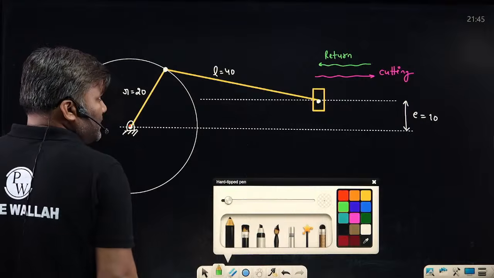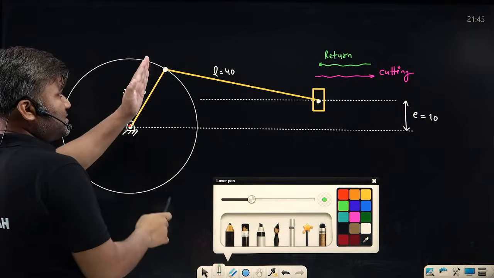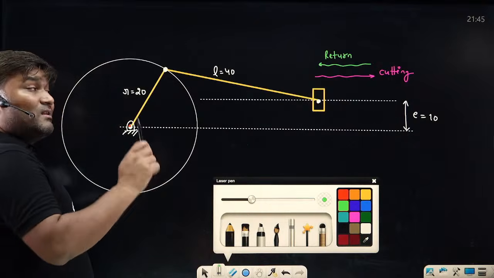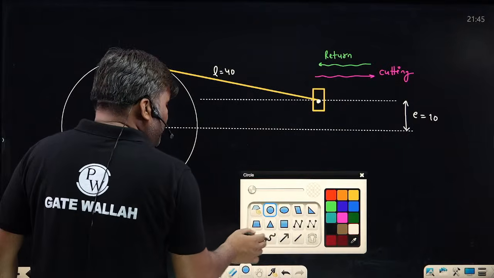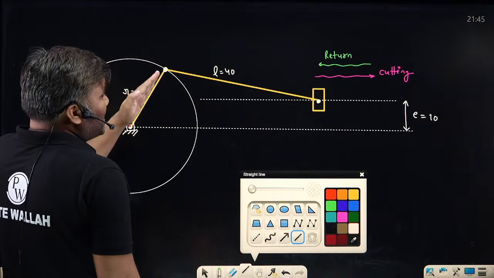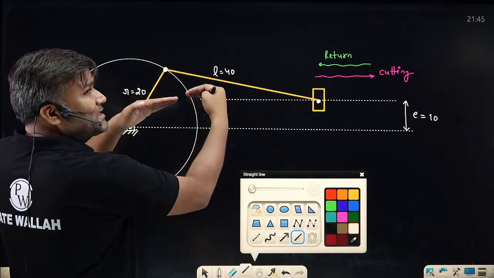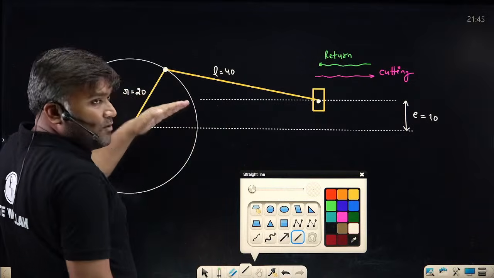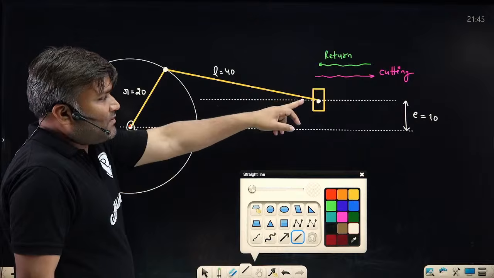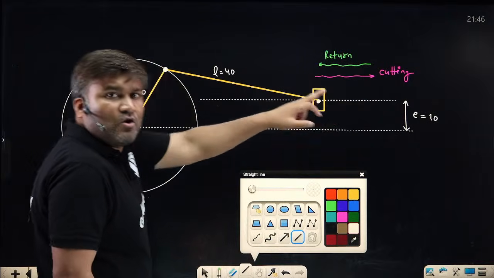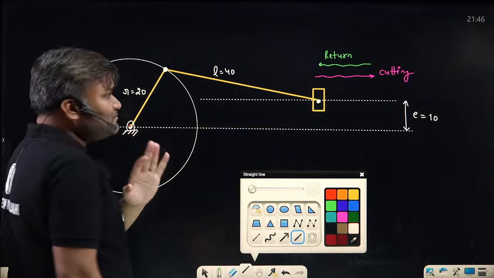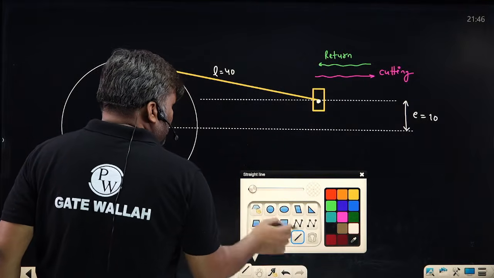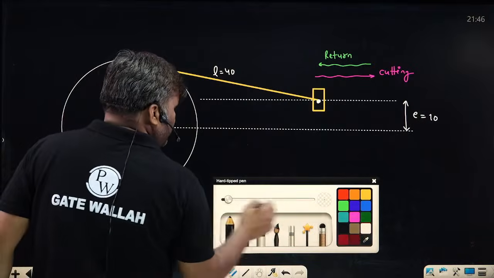And when our cutter is moving here, you will get the extreme positions of the cutter whenever your crank and connecting rod become linear. Either they are making a 180-degree angle between them or a 0-degree angle between them. The cutter will be either at the farthest or at the backmost position. So the first position I will make: let me give it some names.